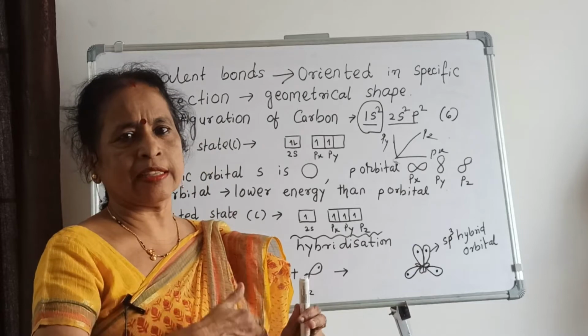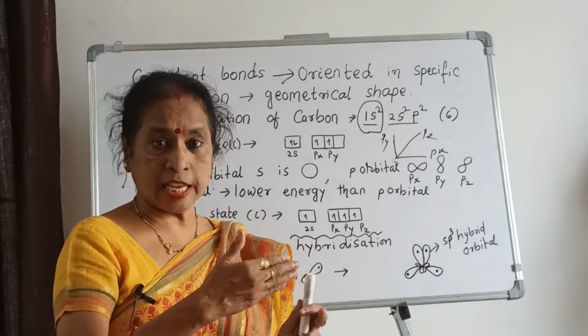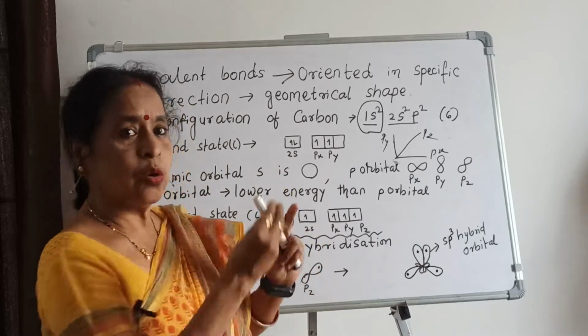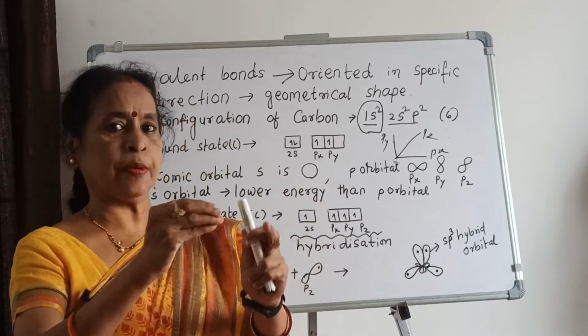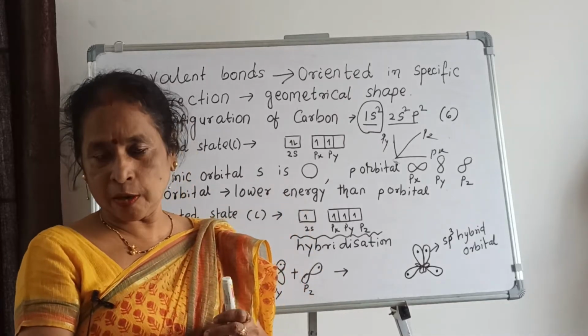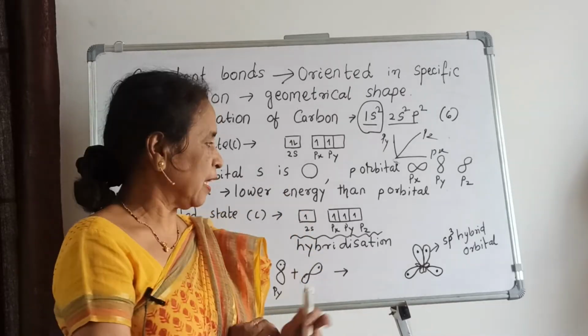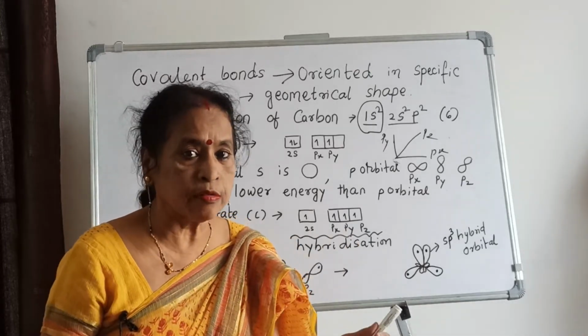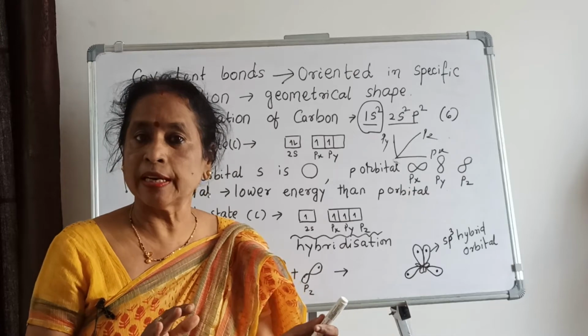Again scientists did calculations. They thought, if s is the lower energy, and Px, Py, Pz have equivalent energy but higher than the s orbital, then what to do? Then the bonds should have different energy. They are not equivalent bonds. They are not of equivalent energy.